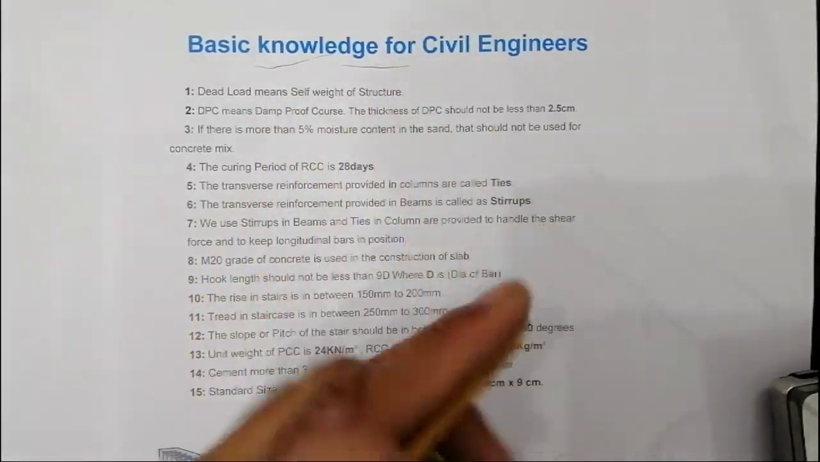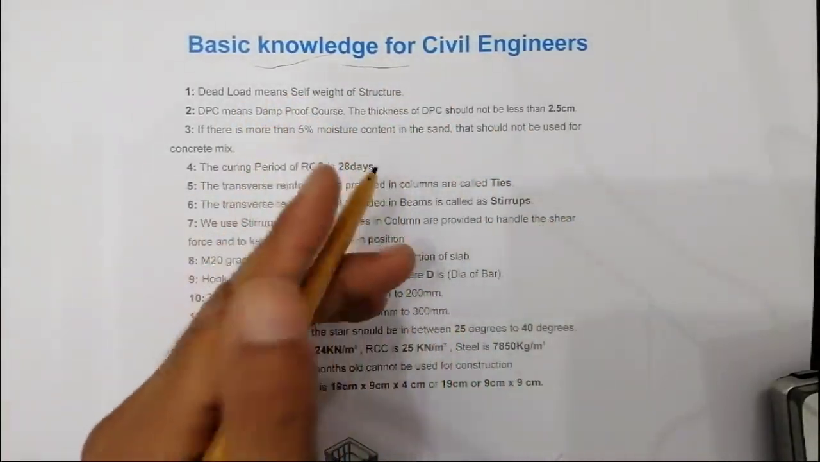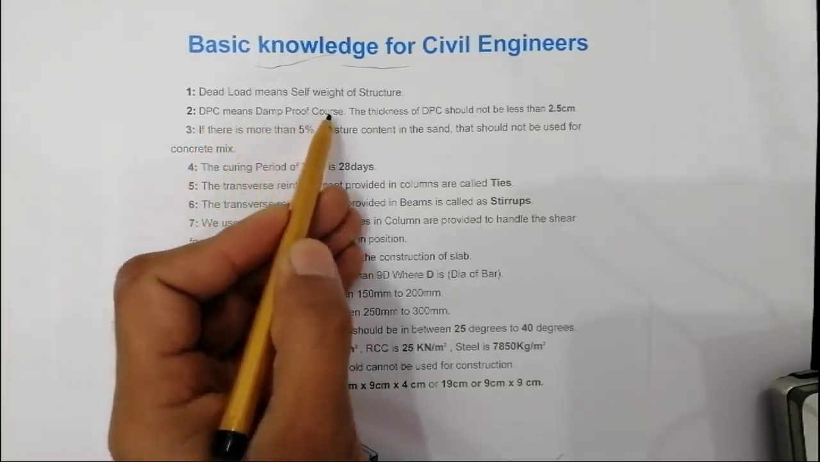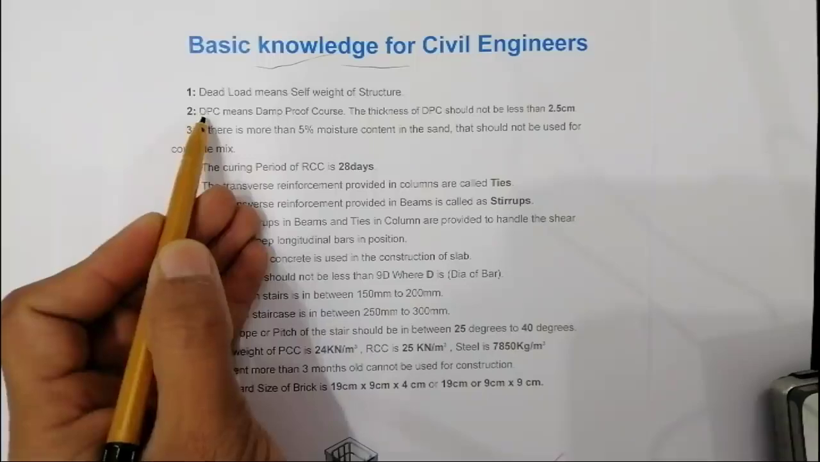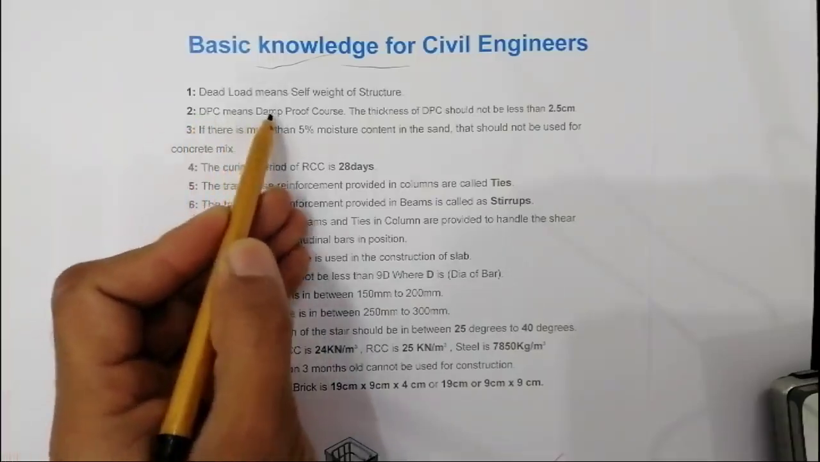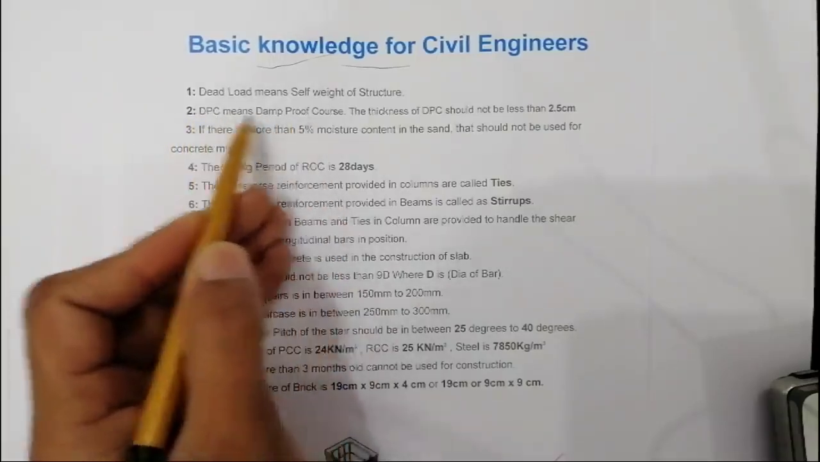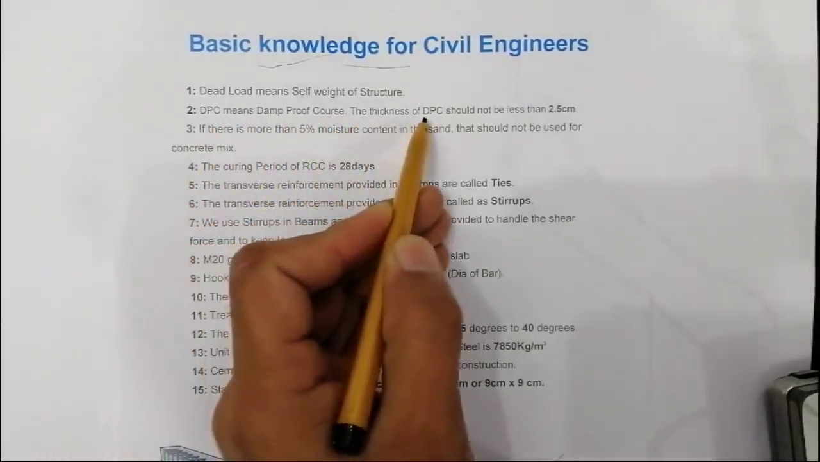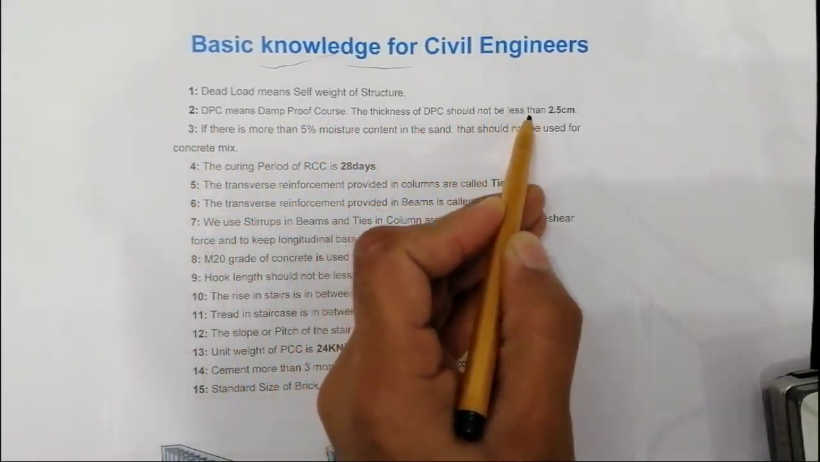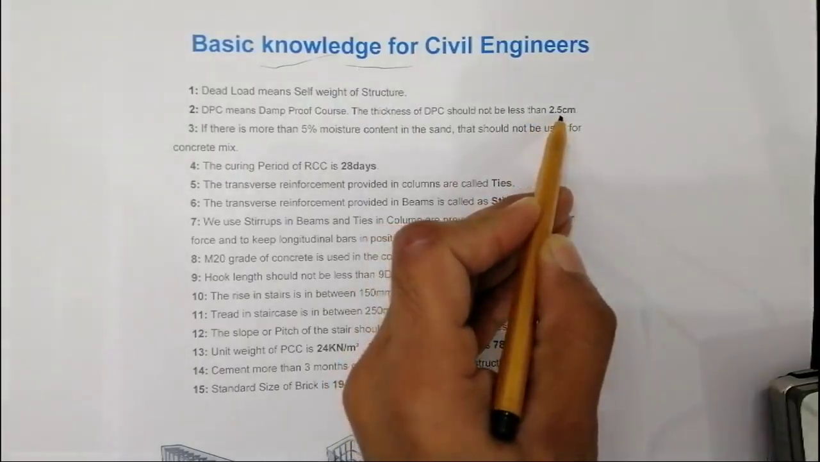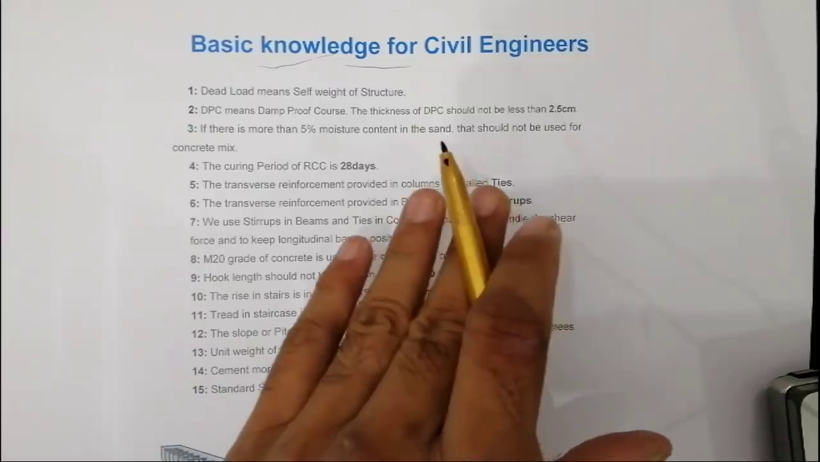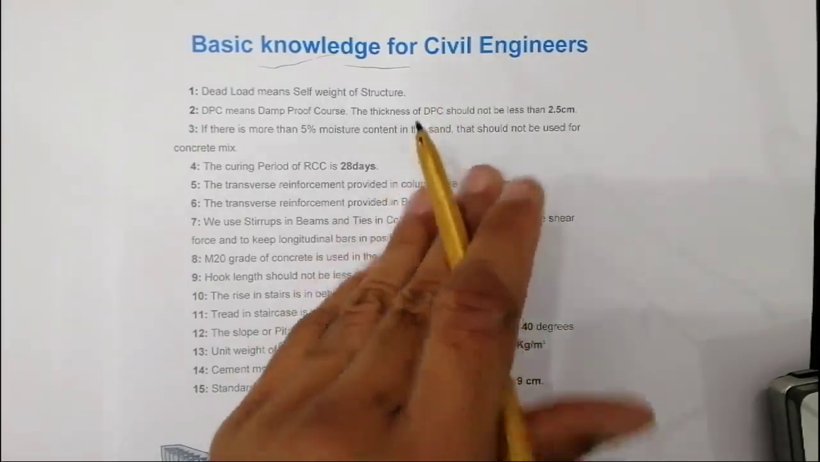Very important. Now the second one is DPC, which means damp proof course. It's the acronym of DPC. D means damp, P means proof, C means course. So, damp proof course. The thickness of DPC should not be less than 2.5 centimeter. It should be 2.5 centimeter, not less.